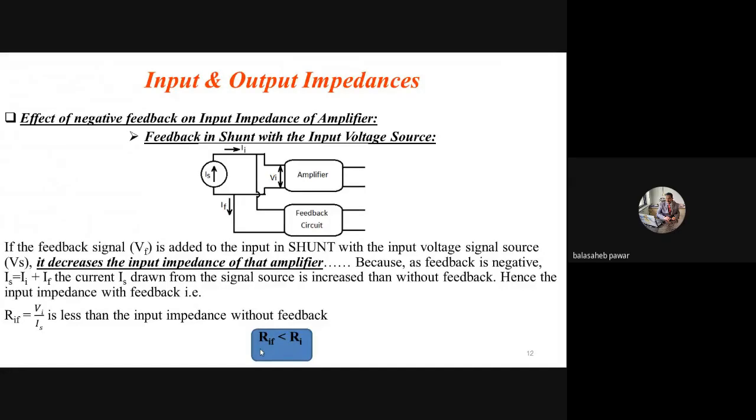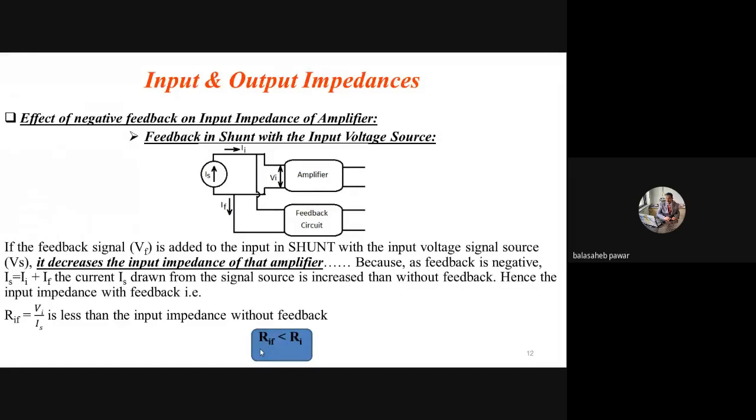Similarly, if it is a current amplifier, that means the input signal source is current, so there should be a shunt type of mixing, and what we check is that RIF gets decreased. So if it is a current amplifier, logically its input impedance should practically be as low as possible, and that we can decrease by using negative feedback. That means RIF is less than RI. So just compare the voltage amplifier and the current amplifier. In both cases, for input impedance, we have to say in general, it gets improved.